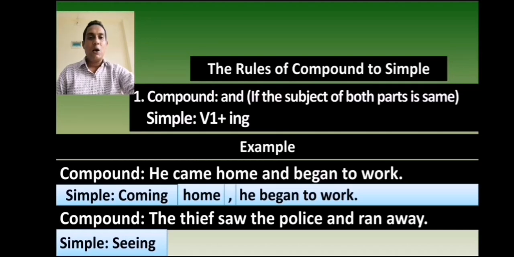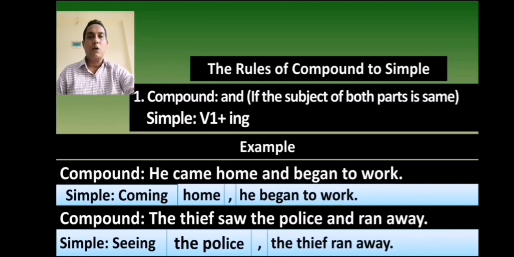The object is the police. At the place of and, you will use a comma. Then you will write the second independent clause. In this sentence, the second independent clause is the thief ran away. It has also become a simple sentence.